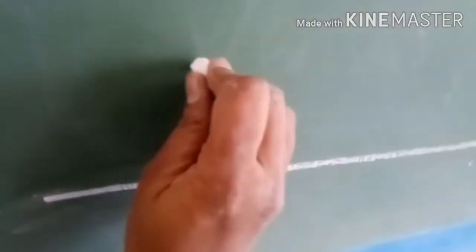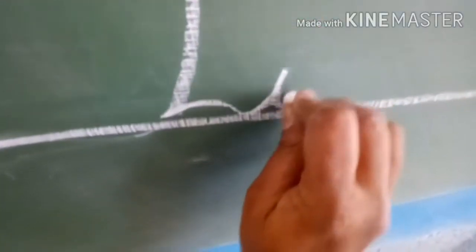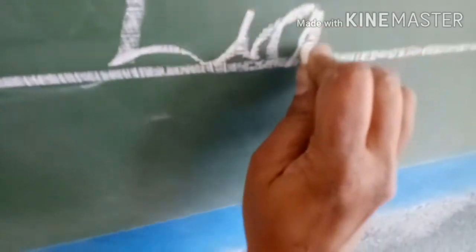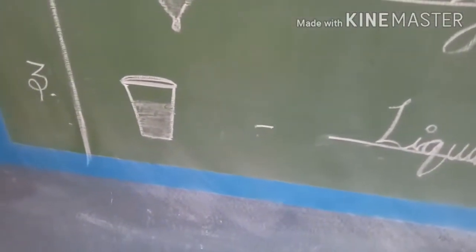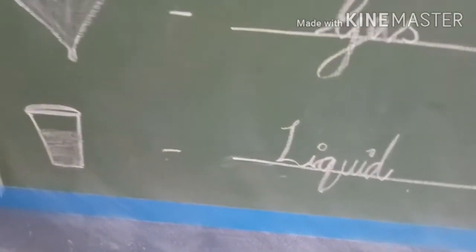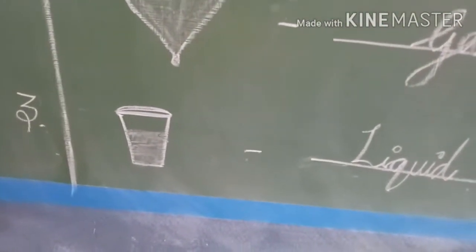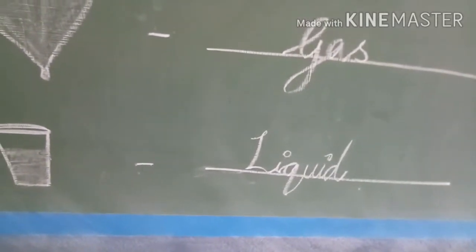Can you say the spelling for liquid? L I Q U I D. Liquid. Now tell me, a glass of water is an example of liquid. So what state it is? Liquid state. Right, children? So shall we move to the next one?